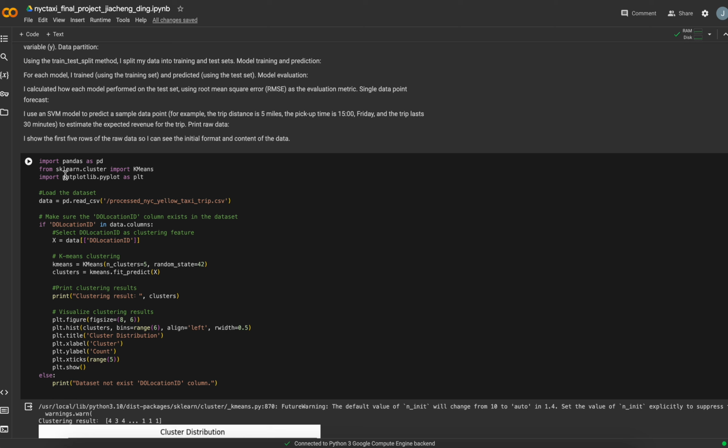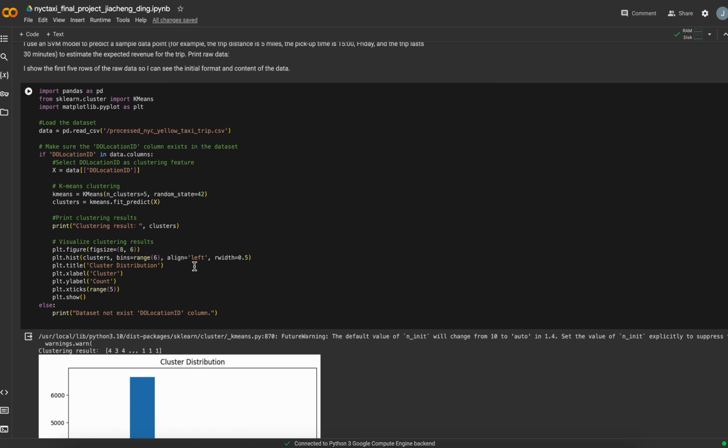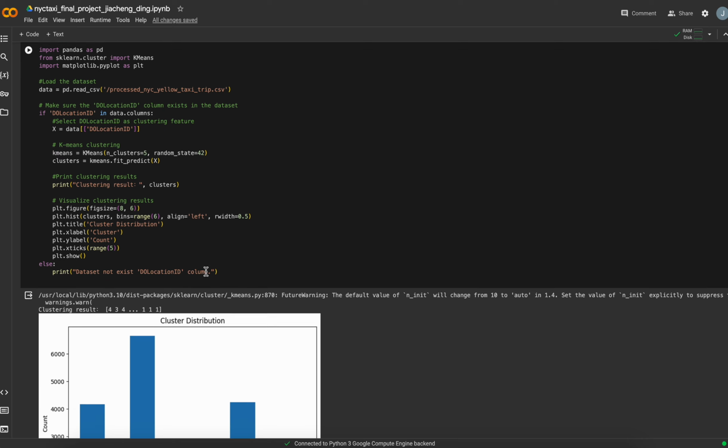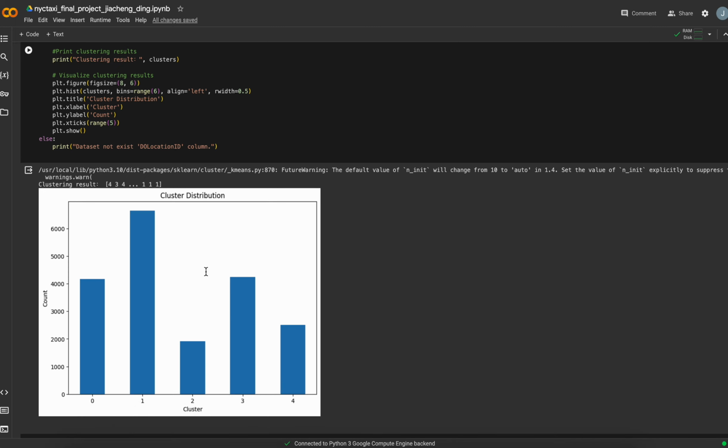So I choose DOLocationID, which means the place where people get off their taxi, as the clustering feature, and I use the k-means algorithm. I divide the data into 5 clusters and then I printed them out. Here I use cluster distribution to show the data volume of the different clusters, which can help you understand them better. But actually I think it's not a good way.